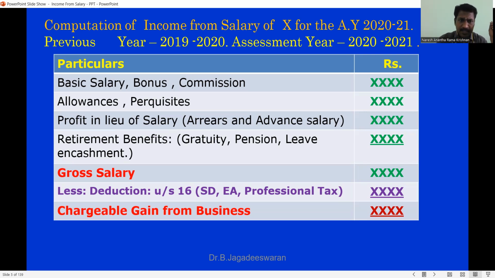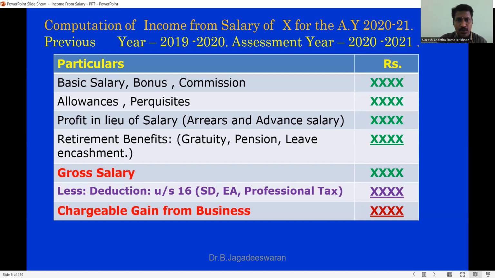Sometimes after retirement also, usually government employees enjoy this benefit, and some private employees also enjoy this facility, which is called retirement benefit. Among these are gratuity, pension, and leave encashment. This is also a part of salary. When you add all the emoluments you get from your employer, that is called gross salary.